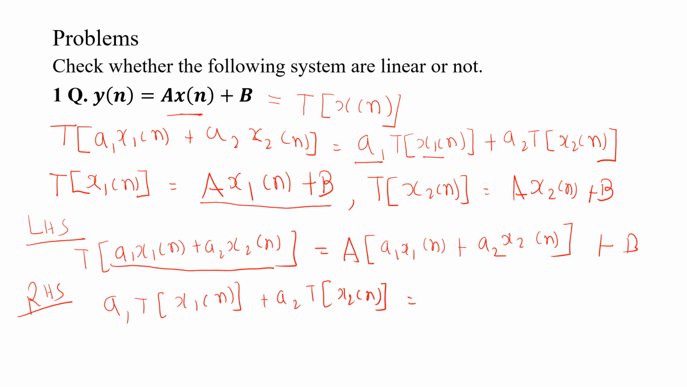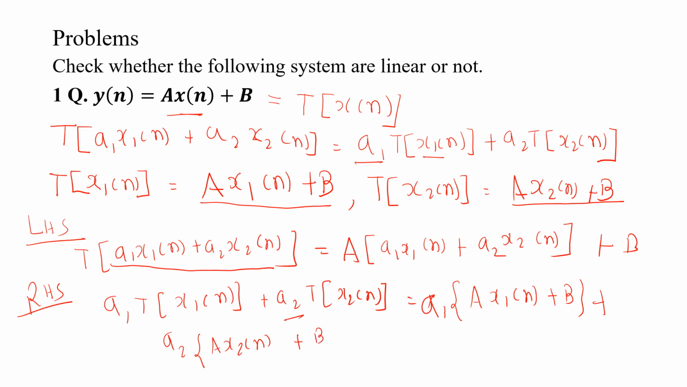So this is A1 into (A x1 of n plus B), plus A2 T of x2 of n, which is A2 into (A x2 of n plus B). If I take A common like in the above equation, I get A1 x1 of n plus A2 x2 of n